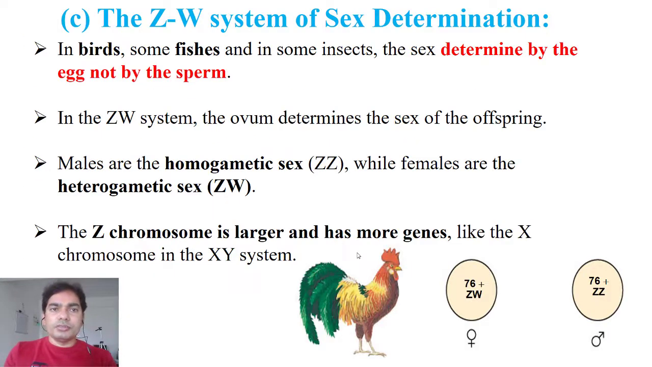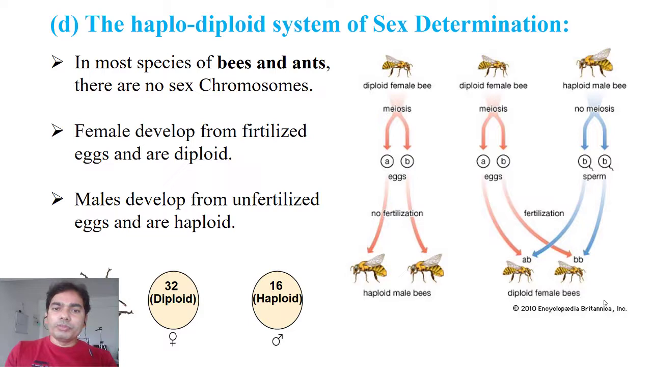And then the ZW system, in which the heterozygotes are the females and the males are homogametic, right? So here the heterozygote is female and homogametic is male. Then haplodiploid, which is found in the honeybee. Here the haploid is the male and the diploid is the female.